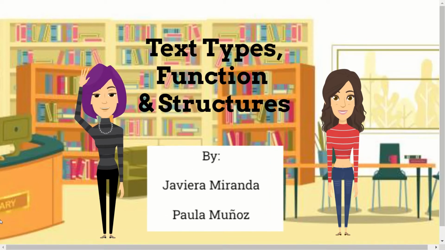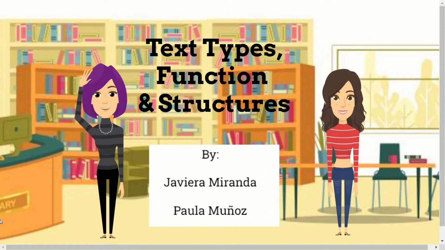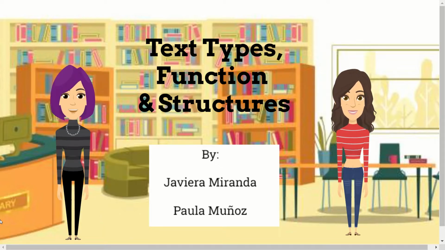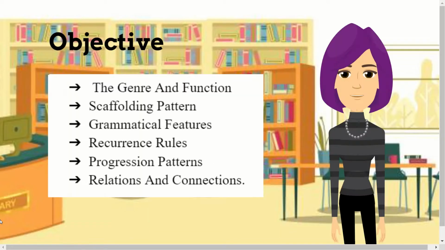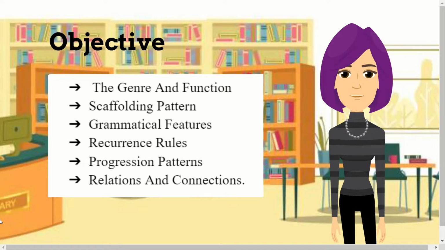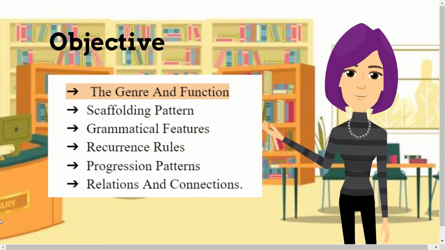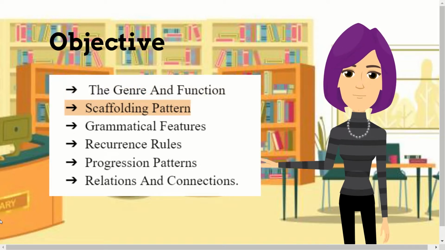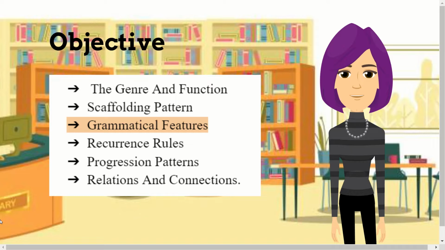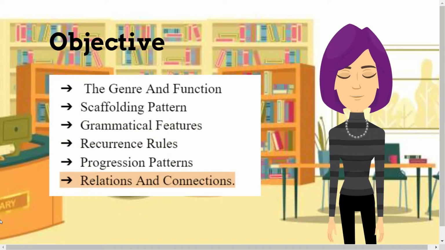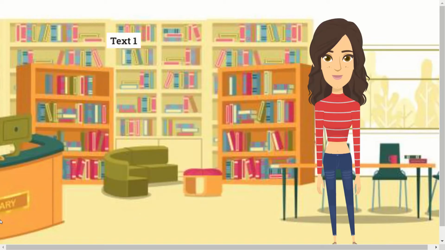Hello everyone! In this video, me, Paula Muñoz, and my partner Javiera Miranda will be presenting an analysis of two texts of different types. The objective of this video is to prove our comprehension by analyzing the genre and function of two texts, explaining and exemplifying their scaffolding pattern, their most relevant grammatical features, recurrence rules, progression patterns, and the most frequent relations and connections.